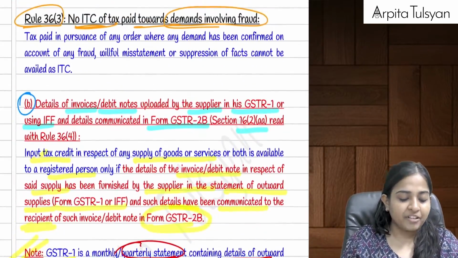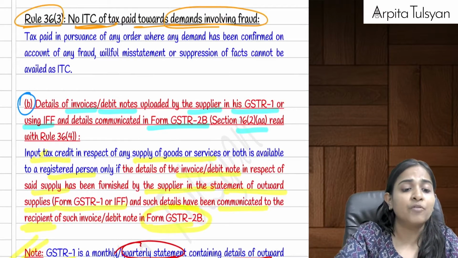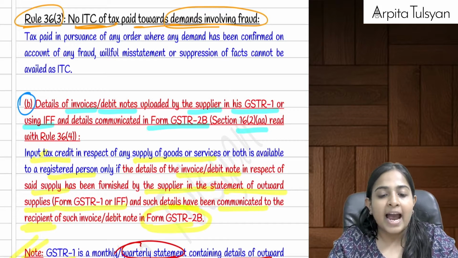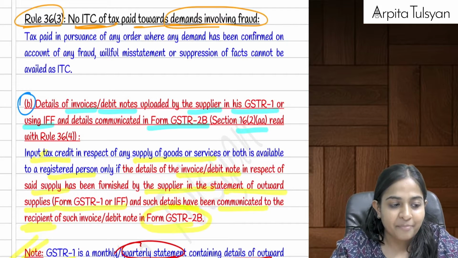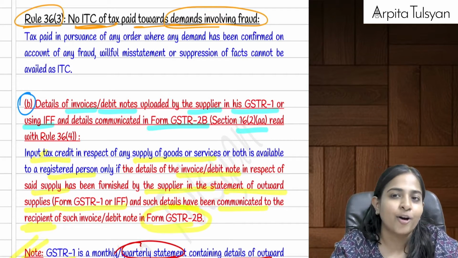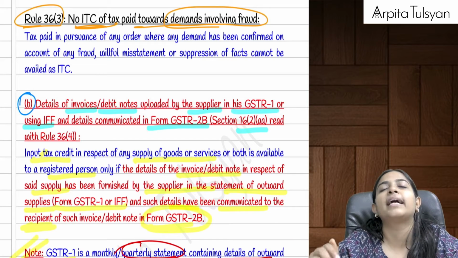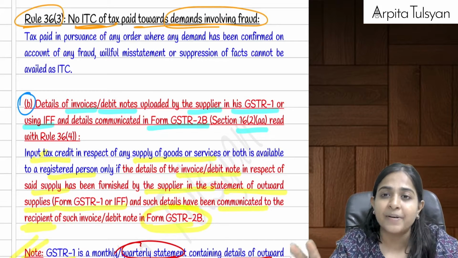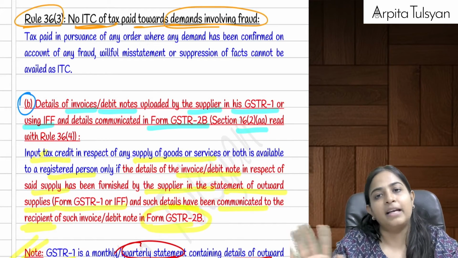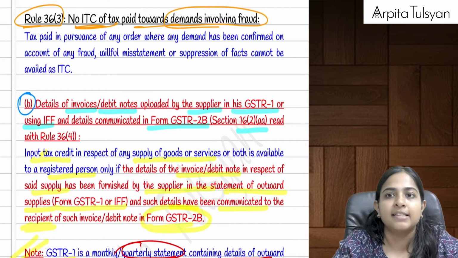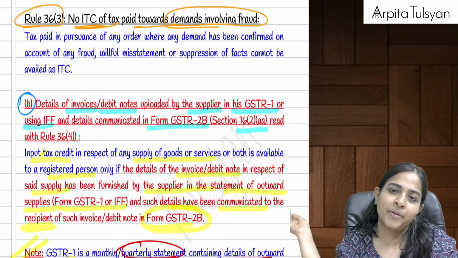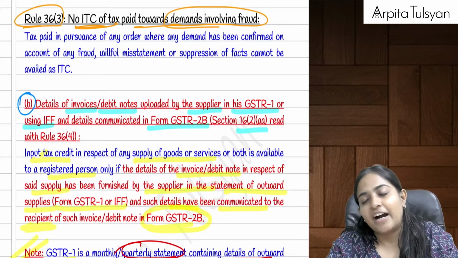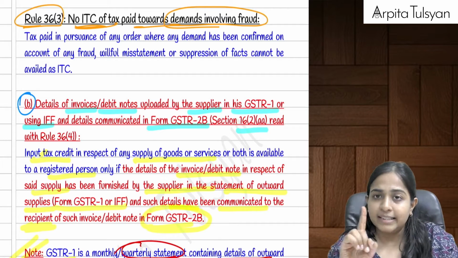Then after that, another thing was, suppose there was any fraud done, and we paid some taxes because of some fraud, means now we got caught and we paid some taxes on that because of fraud or misstatement, where we purposely suppressed some particular facts. Then whatever tax we paid to the government, if we ask the government, sir, can we take the credit of the same, the government will say no. Then in that case there will be no ITC available, right? This was the first condition.